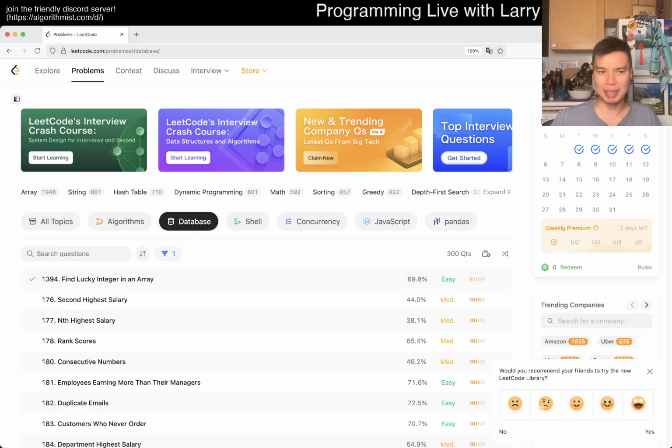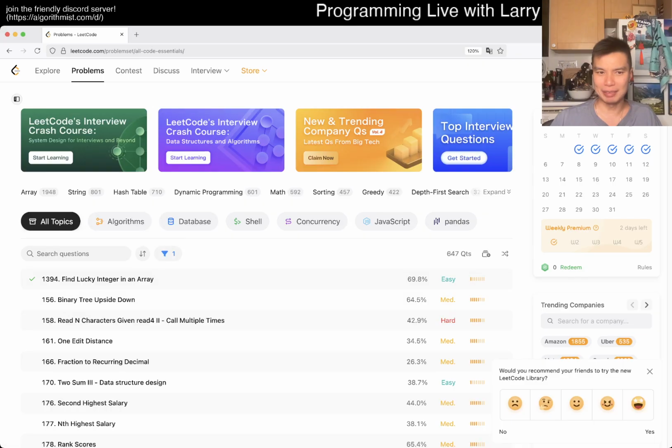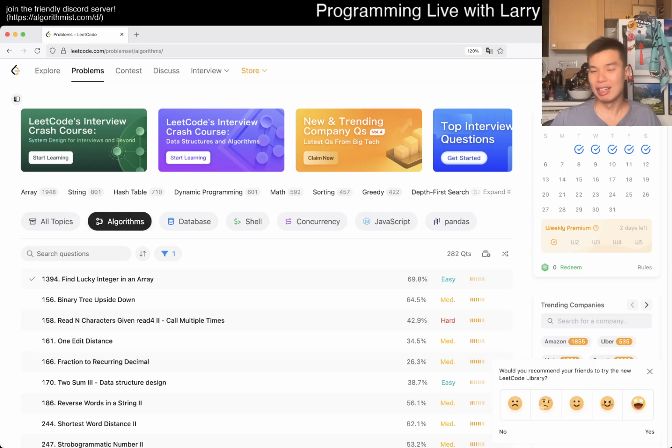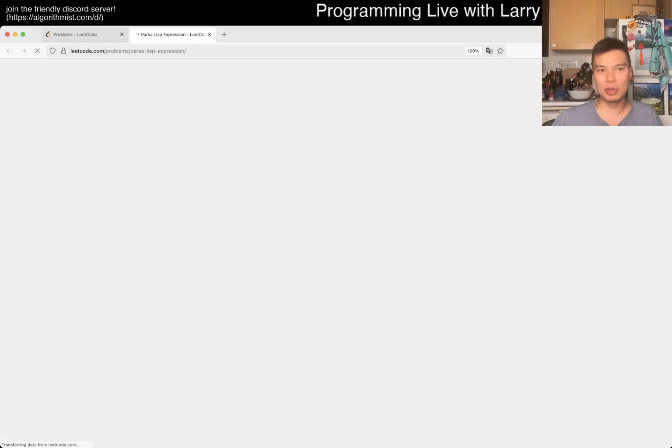Oh, 300 database as well? How many problems am I missing then? Oh, maybe some problems are pandas and algorithm. Maybe. I don't know. It's very weird. The intersection is greater than the all topic part, so I don't know if you sum it up or whatever. Anyway, all right, let's take a random problem. Let's click on pick one, and let's go.